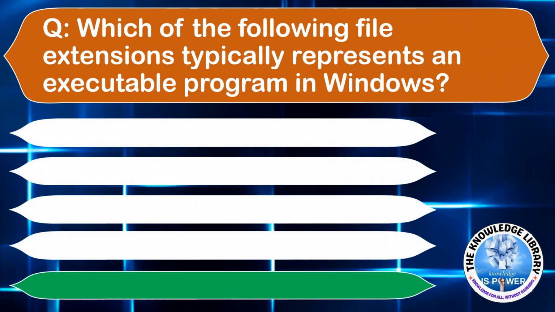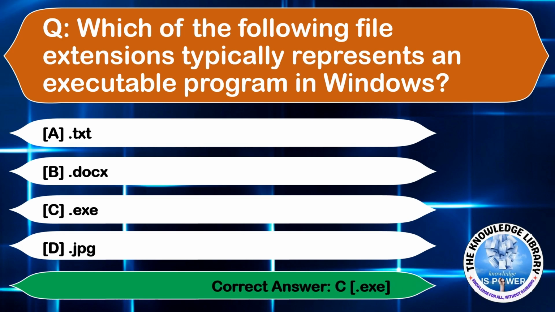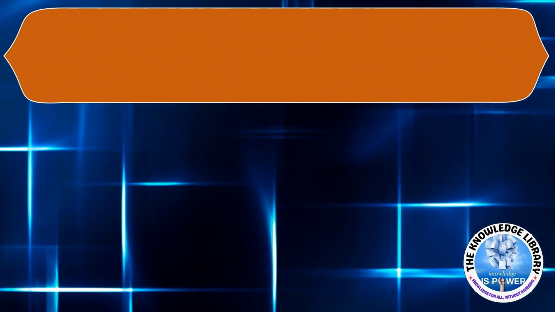Which of the following file extension typically represents an executable program in Windows? Option A, .txt. Option B, .docx. Option C, .exe. Or option D, .jpg. The correct answer is option C. Moving to the next question.